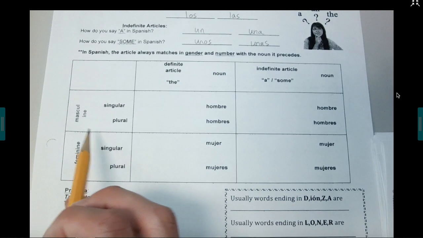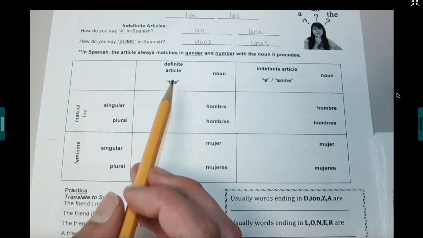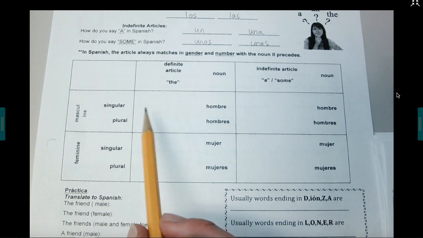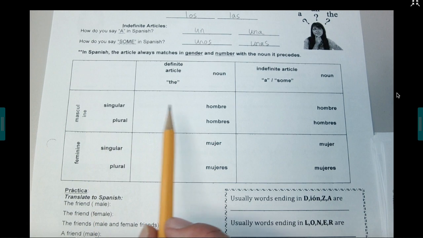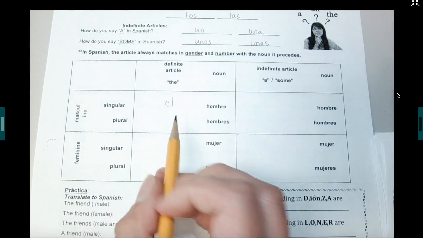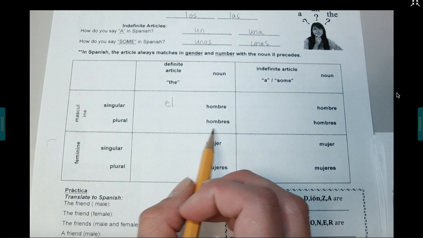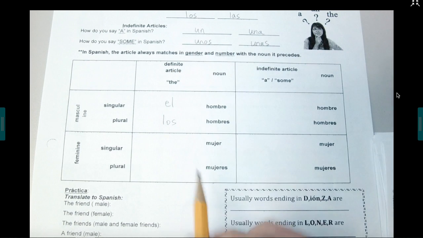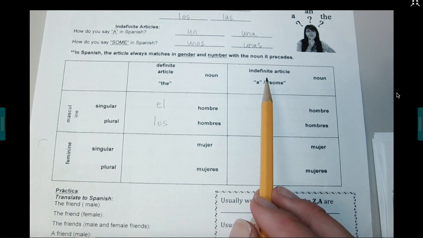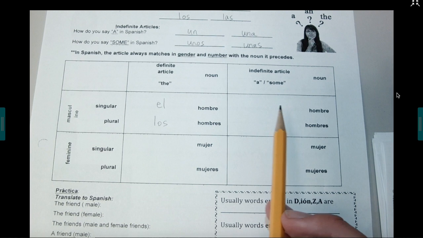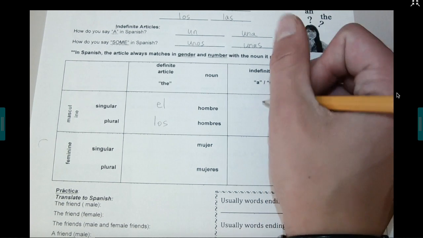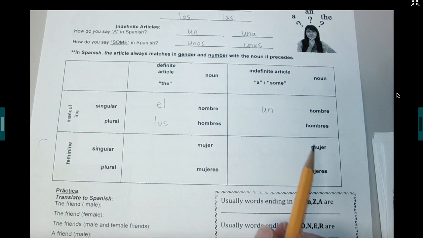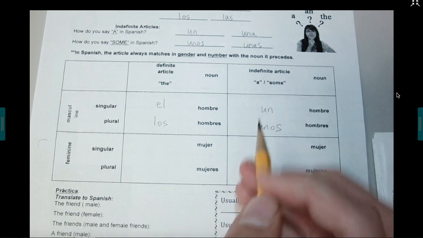So first we have our masculine articles. For the definite articles, I'm talking about a specific thing. So I can see my nouns here. I have hombre, so I want to say the man. The singular masculine version is going to be el. So I put el hombre in front. For hombres, now it's going to be plural. So I'm going to say los hombres. Over here, I'm looking at an indefinite article. This is when I'm talking less specifically. To say a man, I'm going to use un hombre. This is my masculine singular indefinite article. For hombres, I'm going to say unos hombres.